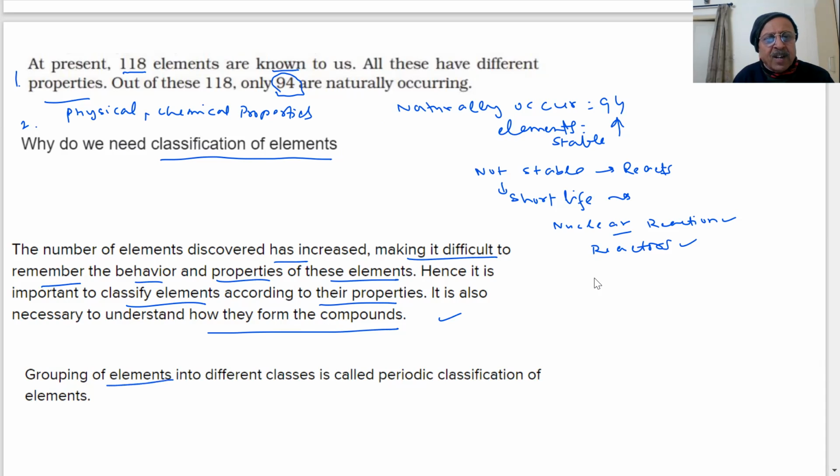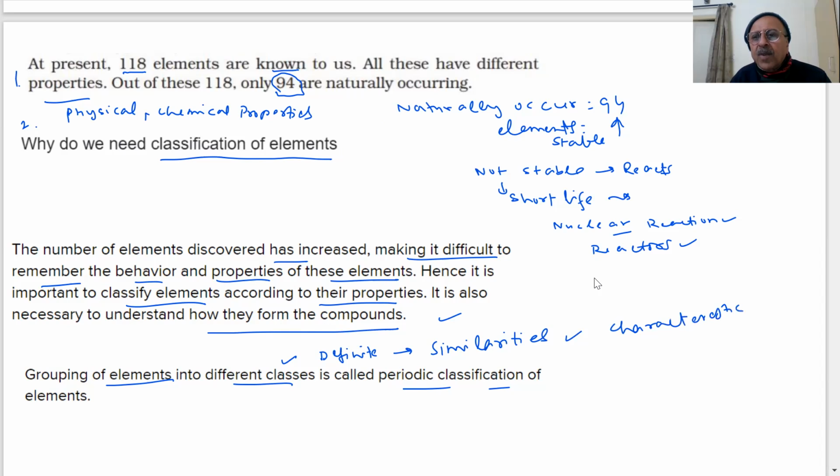So grouping of elements into different classes is called periodic classification of elements, and these classes will have definite similarities or characteristics, what we say characteristics or properties.